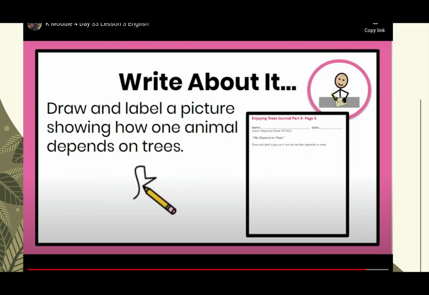Now let's write about it. Draw and label a picture showing how one animal depends on trees.